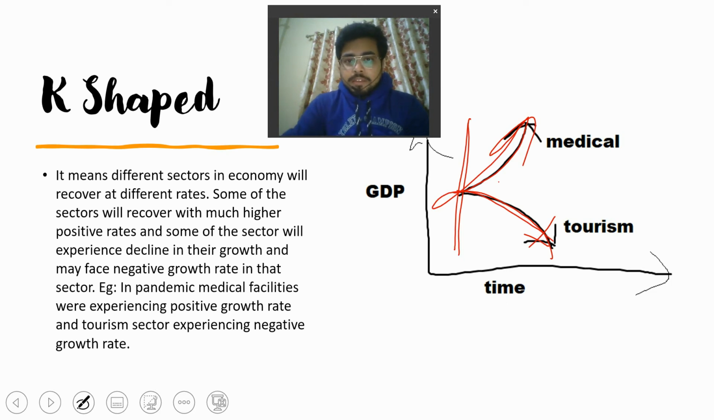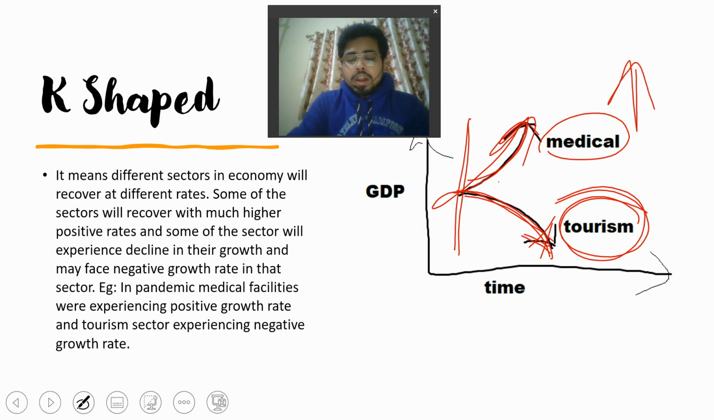So as I've given, like in the poor sector, in the COVID times, we have seen that the travel lockdown was imposed, so the travel was restricted, so the tourism sector was affected. So ultimately the growth of that sector went down and the growth of the medical sector rose above. So thus it gives your K-shaped economy recovery.